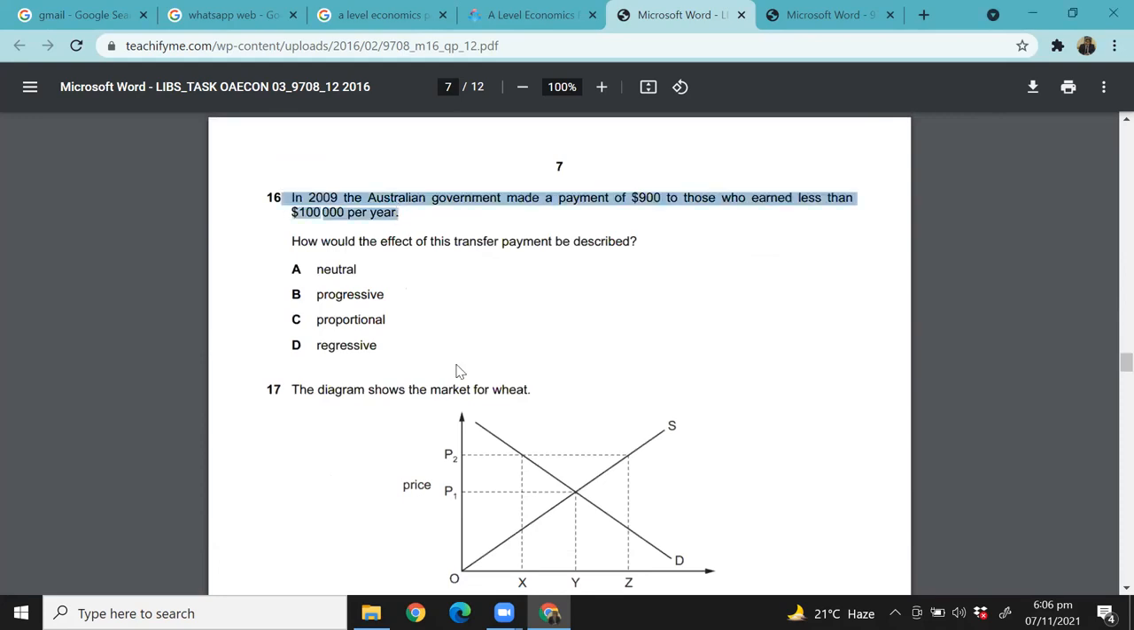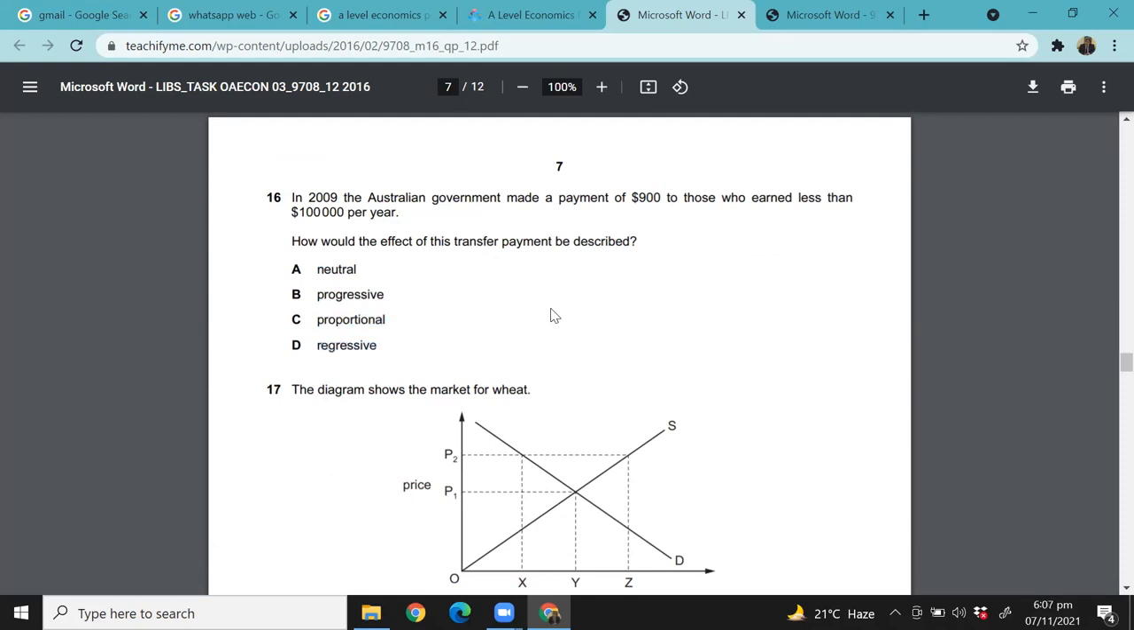Okay. In 2019, the Australian government made a payment of $900 to those who earn less than 1 lakh per year, right? How would the effect of this transfer payment be described? Is the effect neutral? Is this progressive? Is this proportional? Is this regressive? How could the effect of this transfer payment be described?